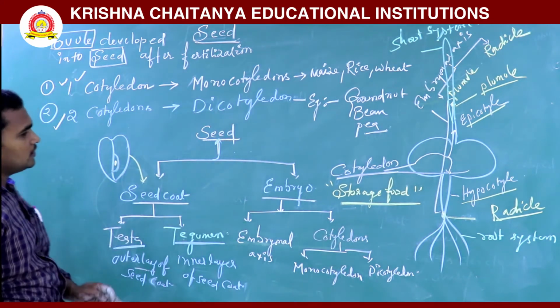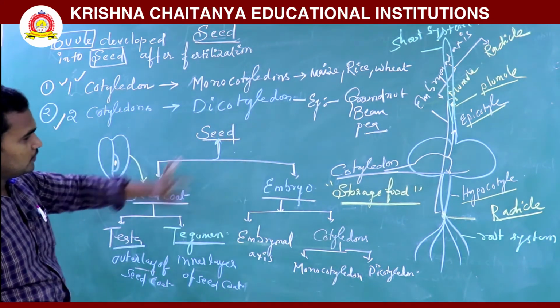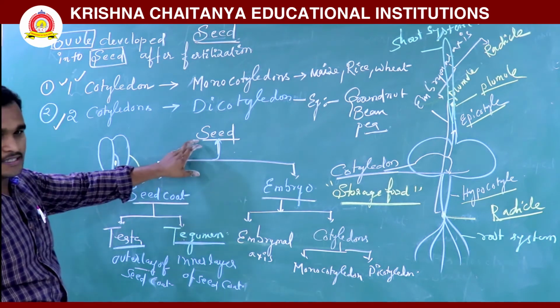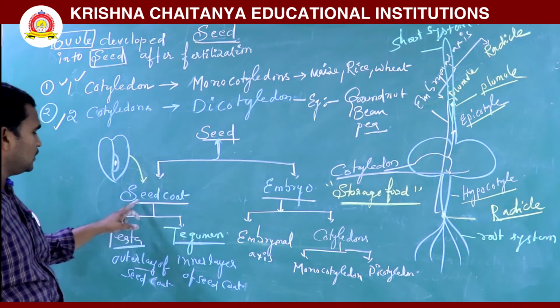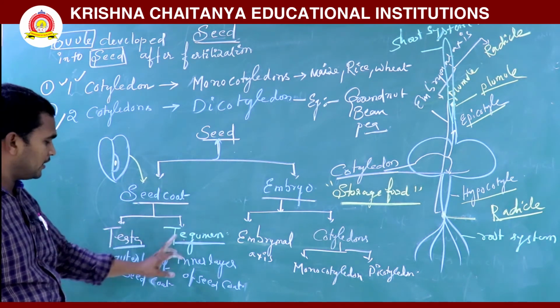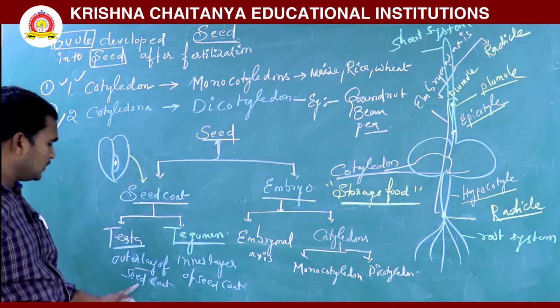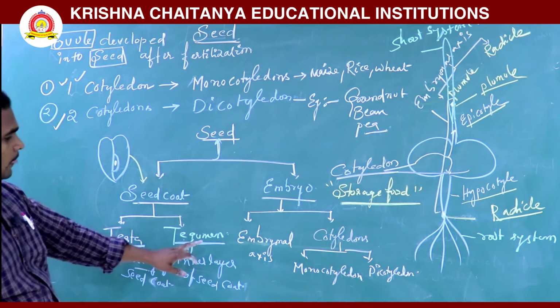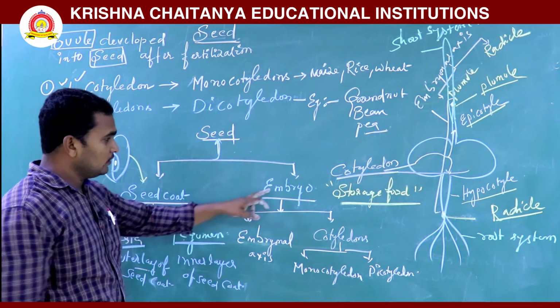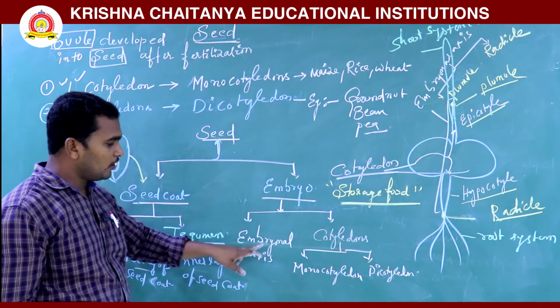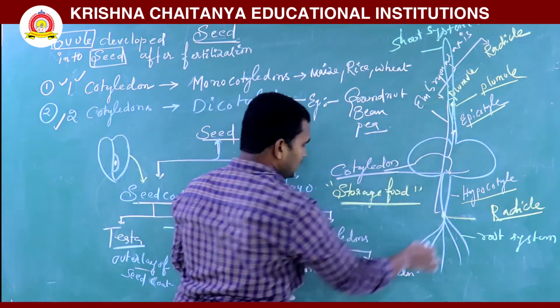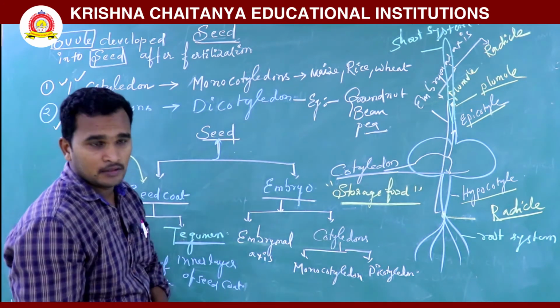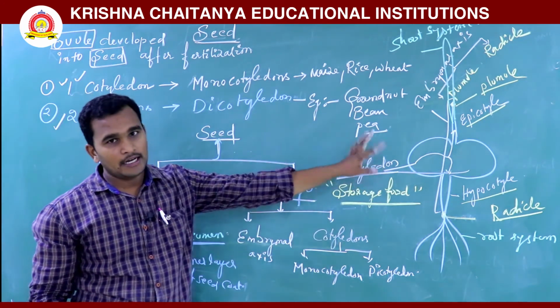See here, so this is the structure of a seed. What does a seed contain? Seed coat and embryo. The seed coat is again divided into testa, the outer layer, and tegmen, the inner layer of the seed coat. The embryo is divided into the embryonal axis and cotyledon.